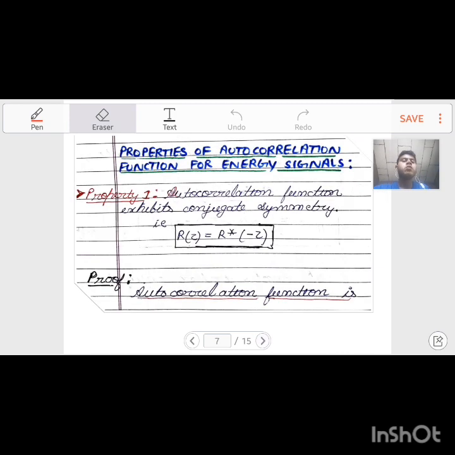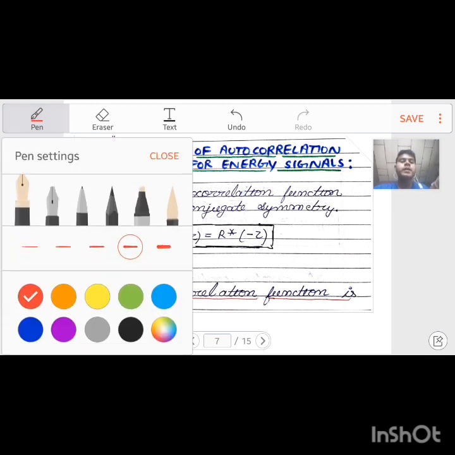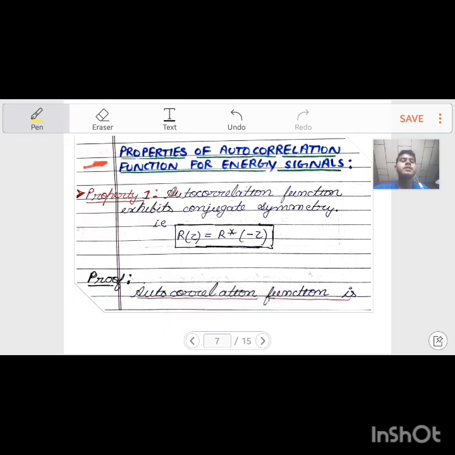Now the properties of the autocorrelation function for energy signals. Here I am proving the properties for only energy signals in this video lecture. Property 1: the autocorrelation function exhibits conjugate symmetry. What does it mean? It exhibits conjugate symmetry, that is r(tau) equals r conjugate (minus tau).